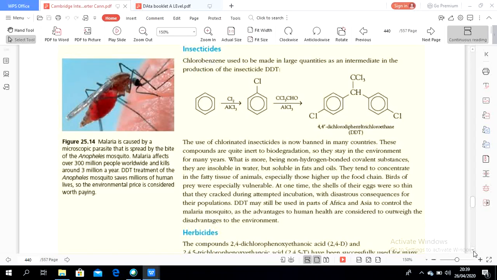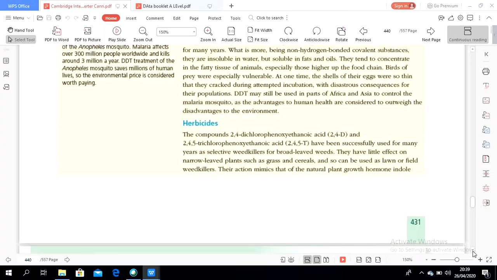So it can decrease the number of victims of malaria. And then herbicides. The compounds 2,4-dichlorophenoxyethanoic acid, called 2,4-D, and 2,4,5-trichlorophenoxyethanoic acid, short form 2,4,5-T, have been successfully used for many years as selective weed killers for broad-leaved weeds.